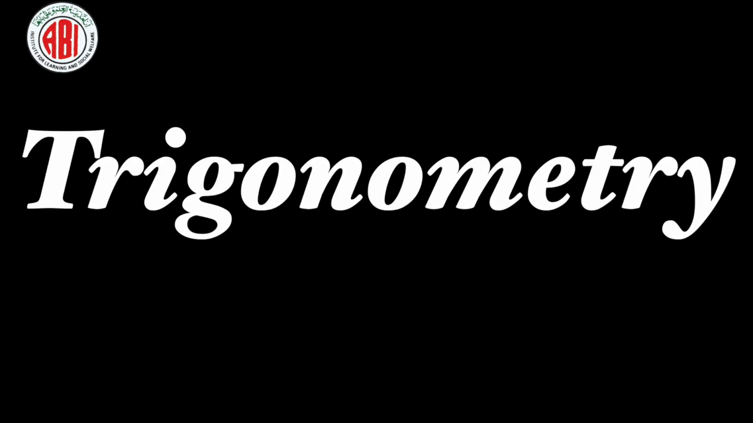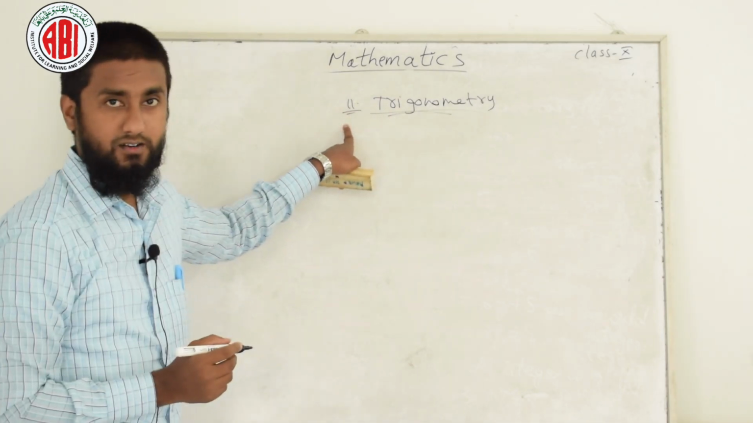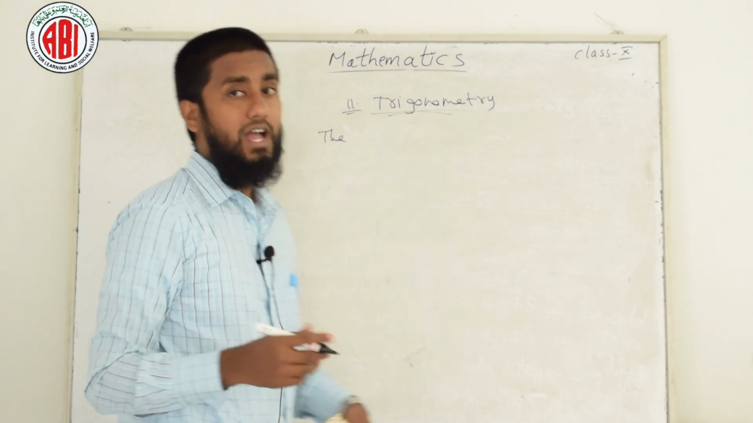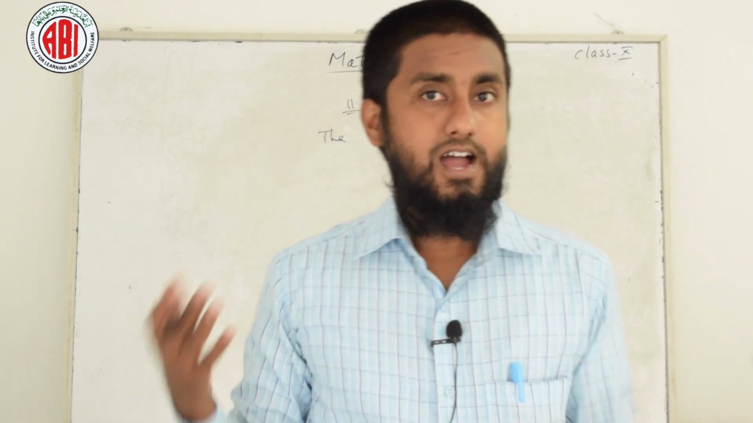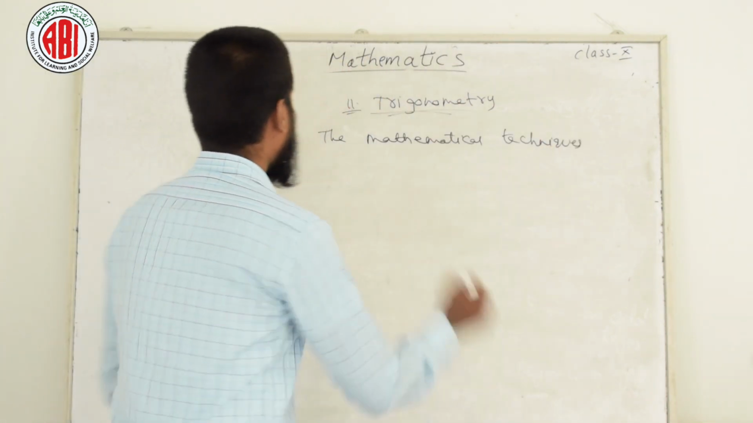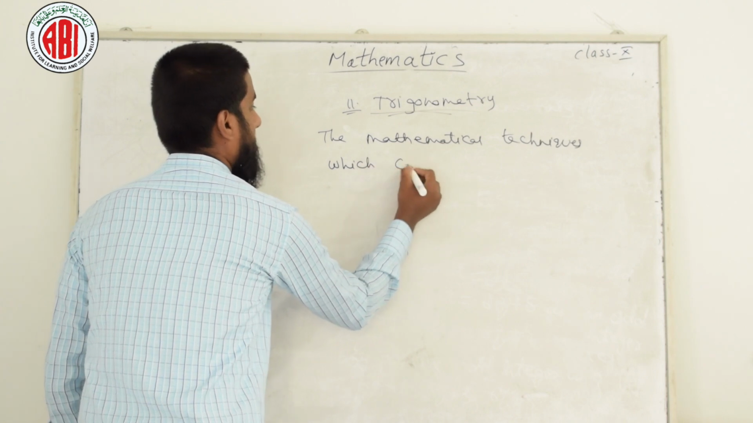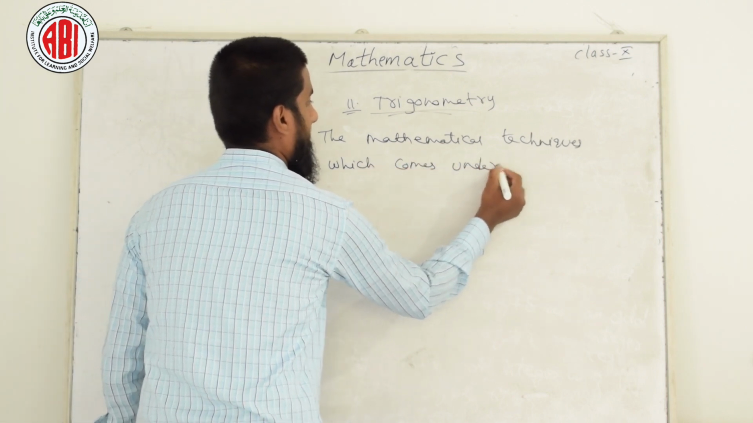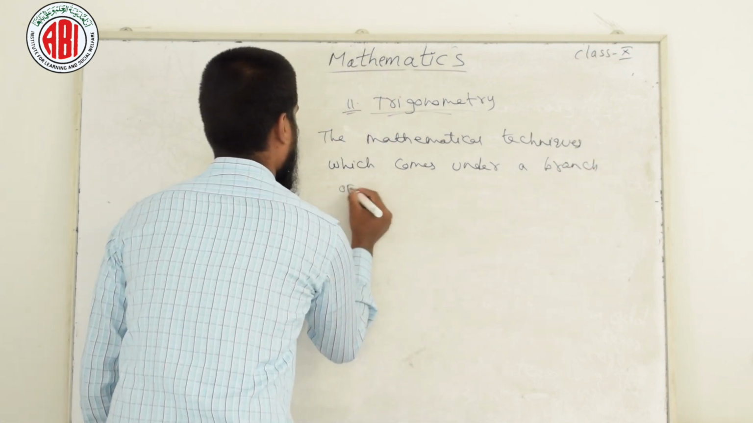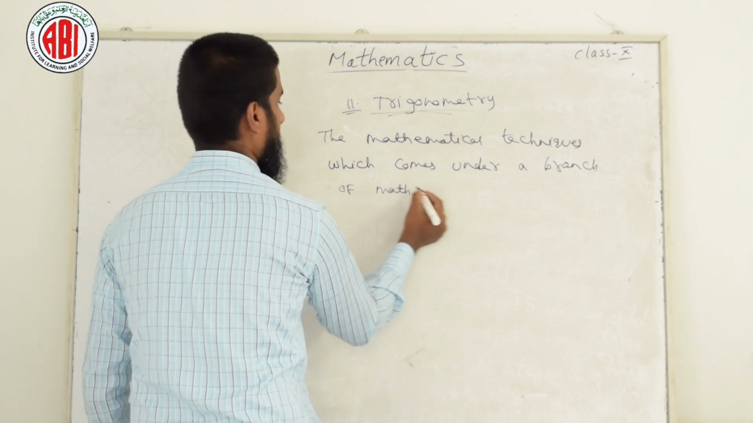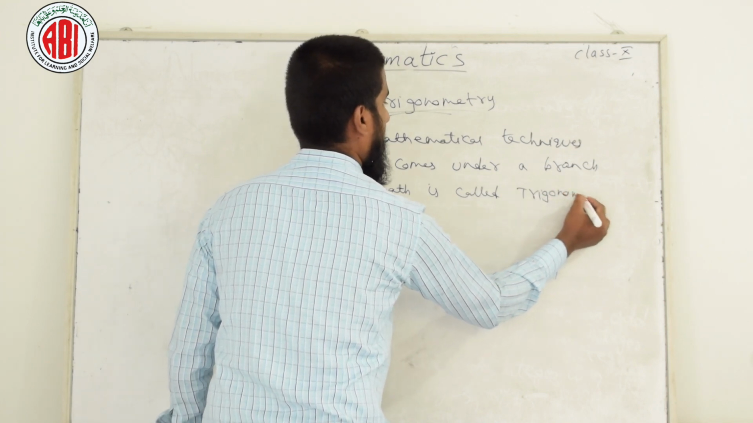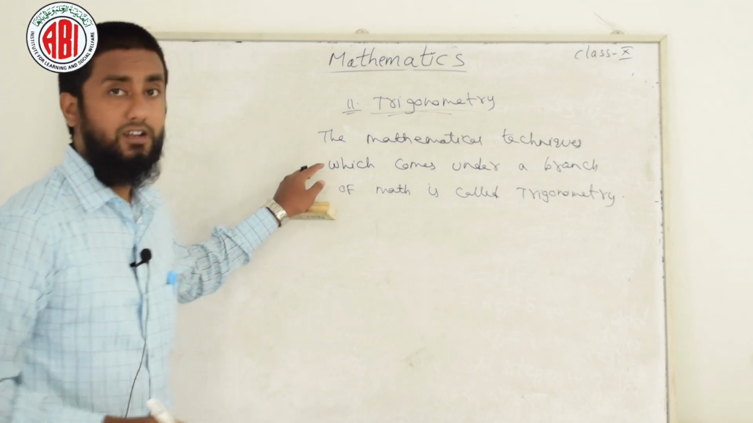Next chapter is trigonometry. As per the reader this is our 11th chapter. Look at the word trigonometry. Now I am giving the definition of trigonometry. You can see I am writing on the board. If you want you can copy down and remember also. The mathematical techniques which come under a branch of maths is called trigonometry. Okay, this is one of the definitions of trigonometry.